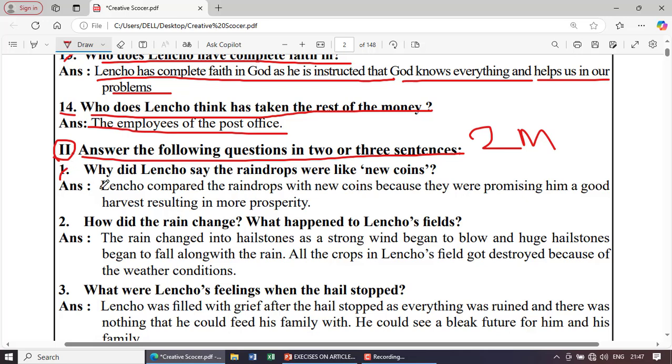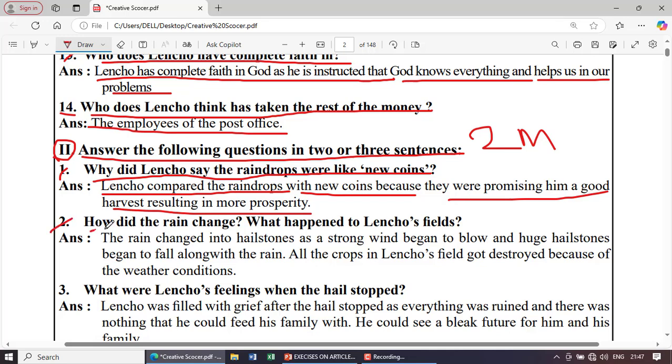Question number 1. Why did Lencho say the raindrops were like new coins? Lencho compared the raindrops with new coins because they were promising him a good harvest resulting in more prosperity.